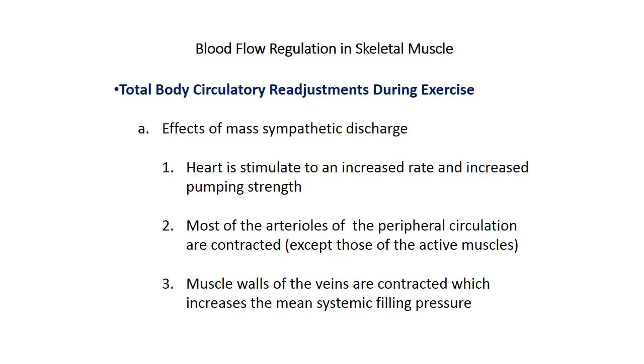The first is the effect of sympathetic discharge. During sympathetic activity in exercise, the heart is stimulated to an increased rate and increased pumping strength. Most of the arterioles of the peripheral circulation are contracted except those for active muscles. It means that the arterioles in the GI system, gastrointestinal system, or kidney system are contracted. Muscle walls of the veins are contracted, which increases the mean systemic filling pressure.